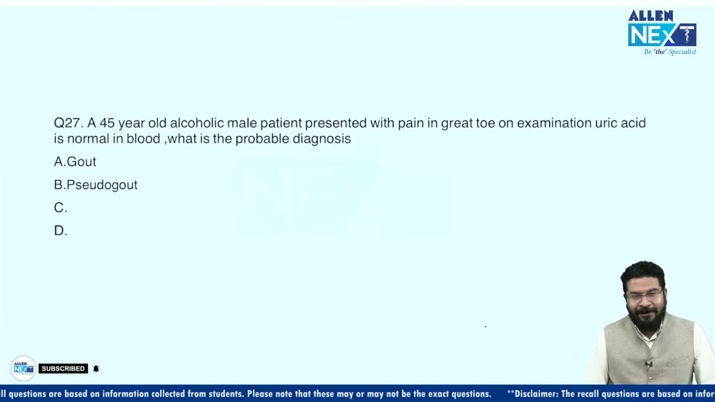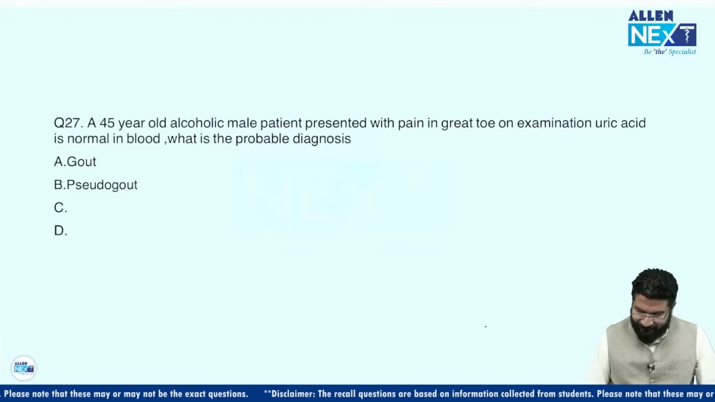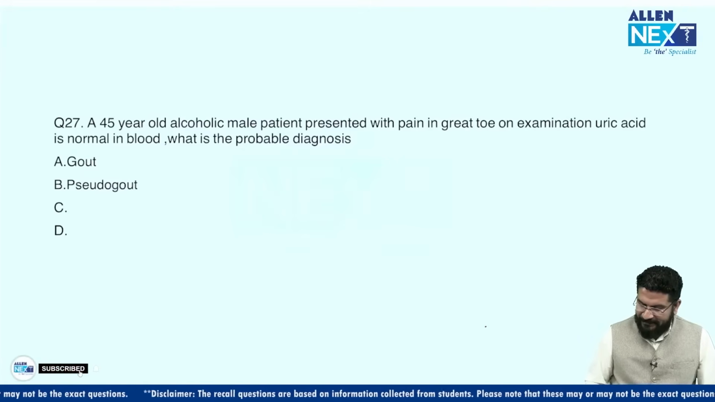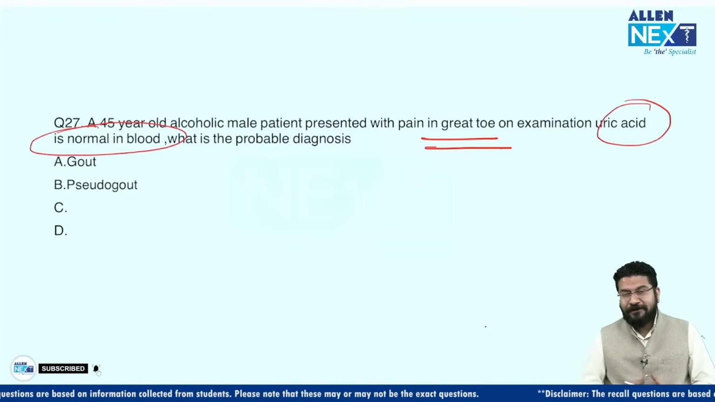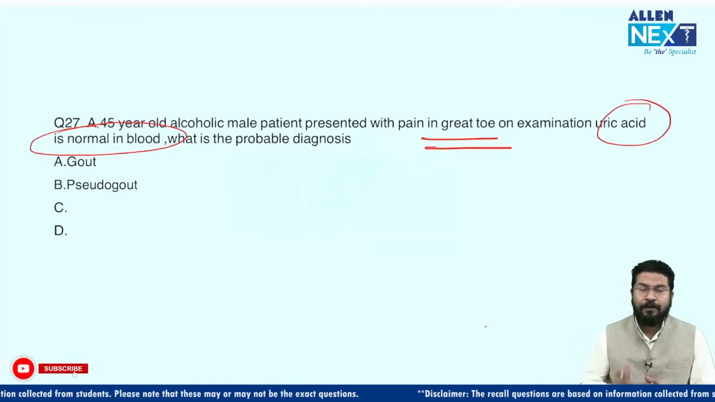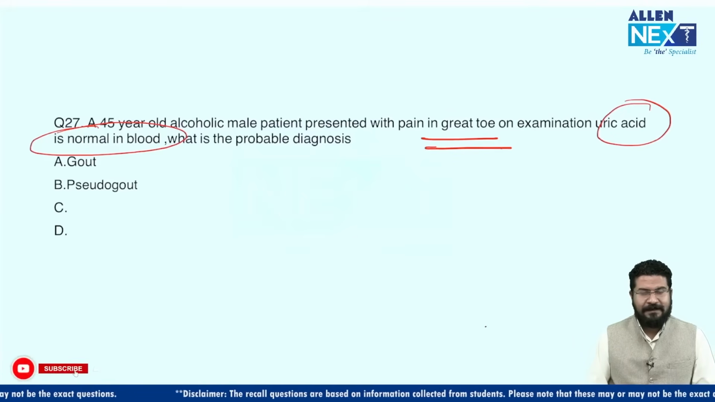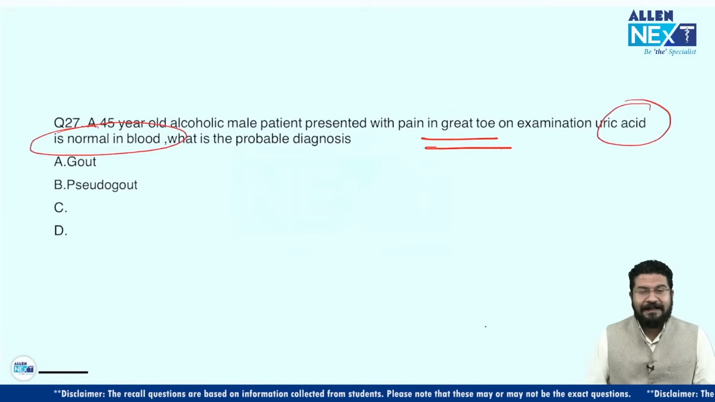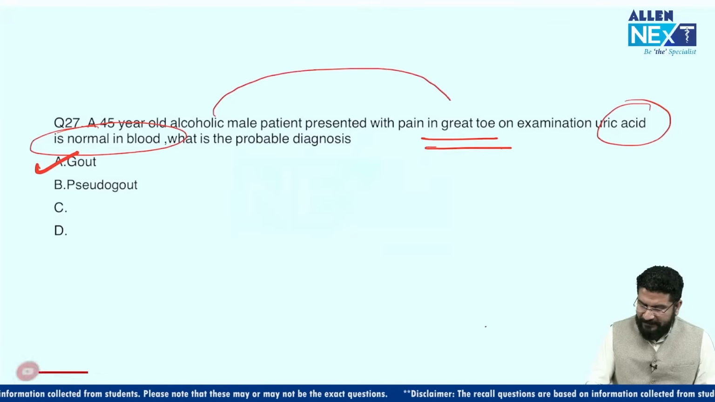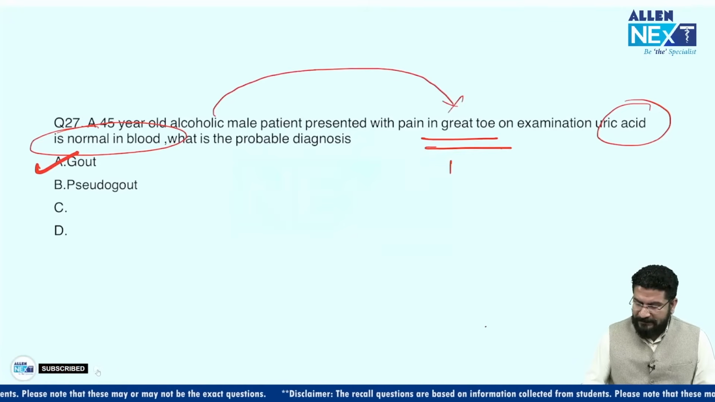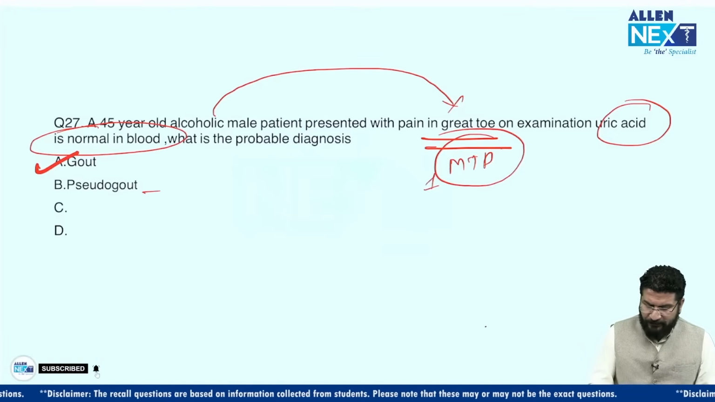Okay, again, gout was the hot favorite topic for the season today. I think around 2 to 3 questions on gout were asked. A 45-year-old alcoholic patient presents with pain in the great toe. On examination, uric acid is normal. I told you, now people are telling me uric acid is normal, so no gout. It's not like that. When uric acid is going into the joint, of course in blood it can be normal. I am repeating this: in gout, uric acid is mostly normal, trust me. So the answer is gout. It's the classical case. Alcohol will precipitate the attack of gout. Great toe means this is the first MTP. The most common joint involved is the first MTP. In pseudogout, the most common joint involved is the knee joint.